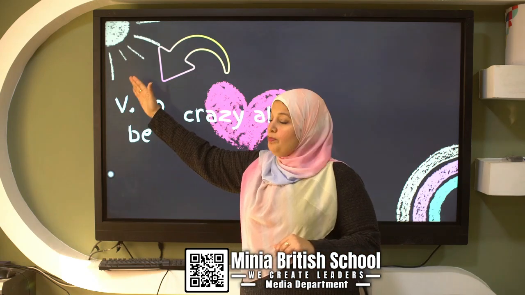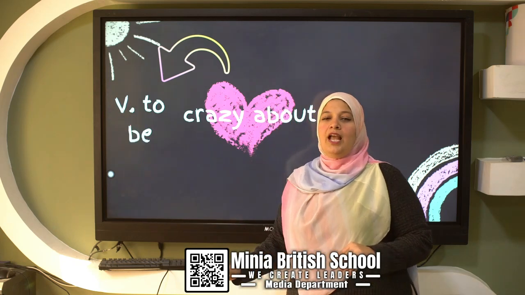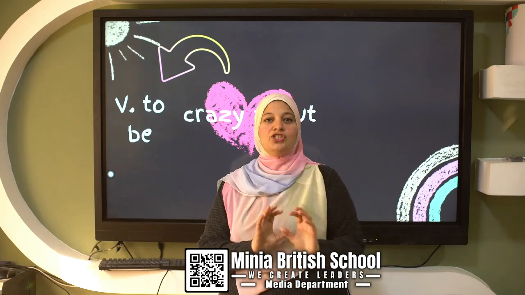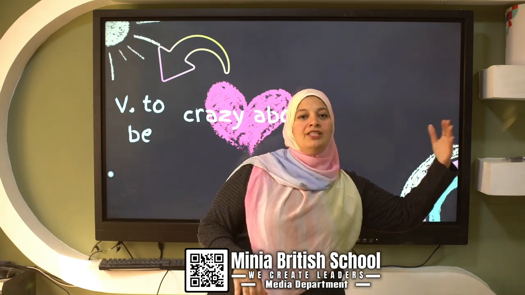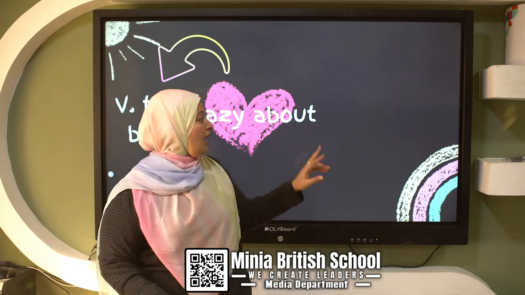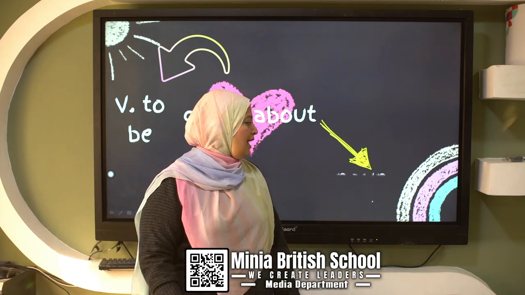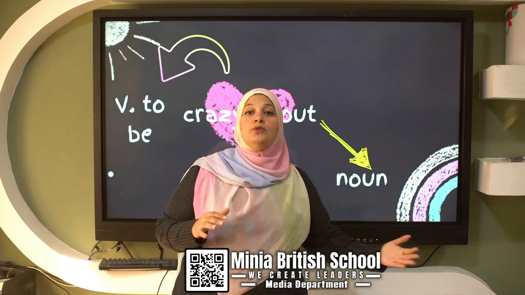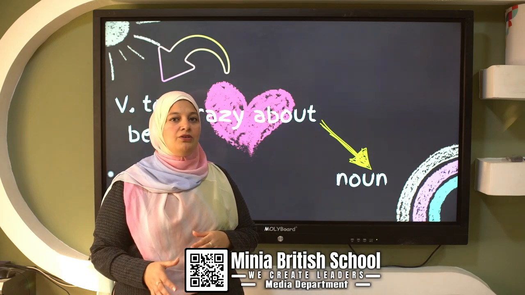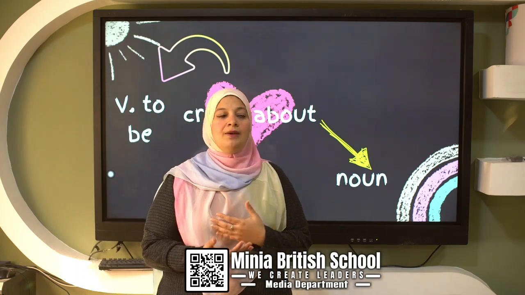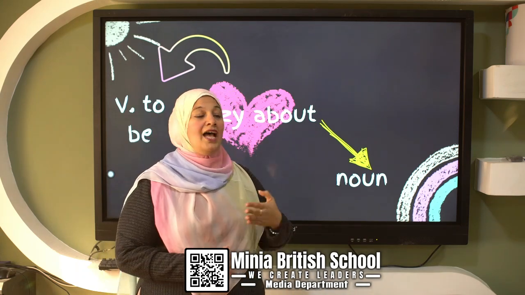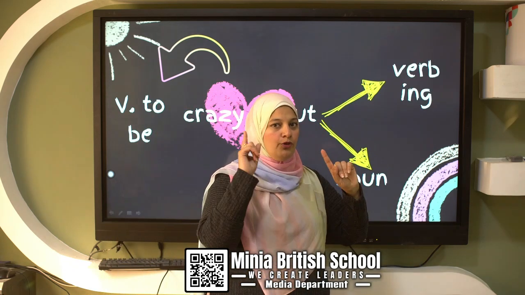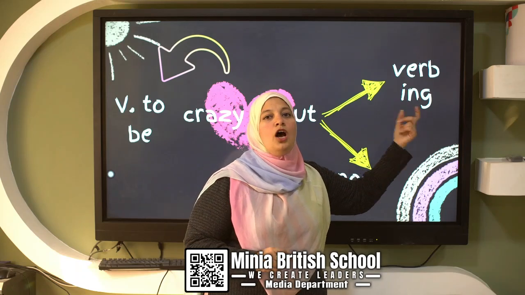So, before crazy about, we have verb to be. And we said that crazy about is what? Love something very much. This is good. What's after crazy about? I have 2 options. I can say crazy about, then a noun, and it's okay. I am crazy about books. I am crazy about puzzles. I'm crazy about any noun. And I can say I am crazy about verb. But don't forget, when you say a verb, you must put ing.